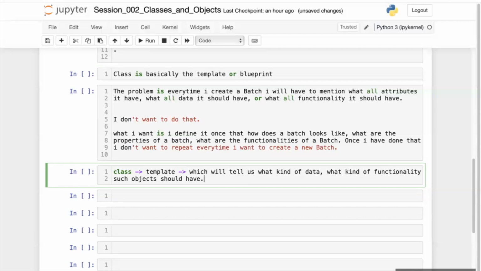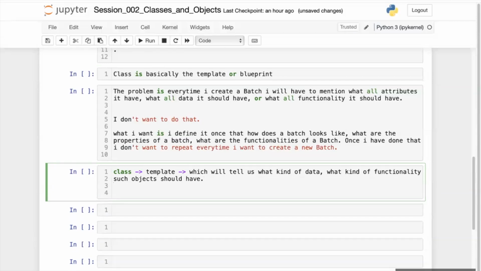This is a class. Now let's understand what an object is. Now this will get clearer to you. An object is an instance of this class.